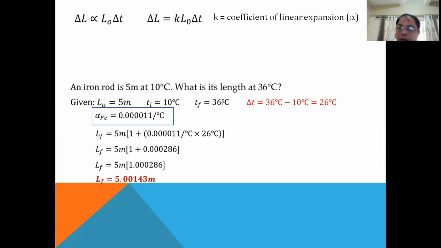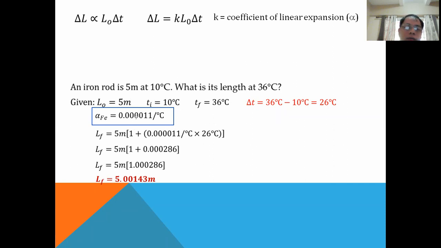So that's how we understand the coefficient of linear expansion. This is how much increase in length will happen for every 1 degree of temperature you increase. If you double the temperature increase, then the increase in length will also double. This is the constant for every 1 meter of the length of the material and for every degree Celsius increase.